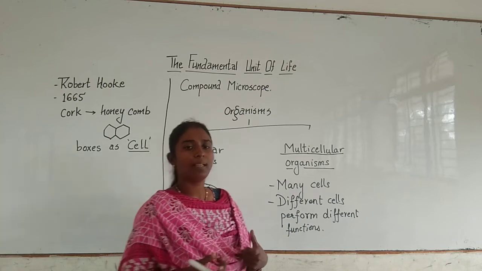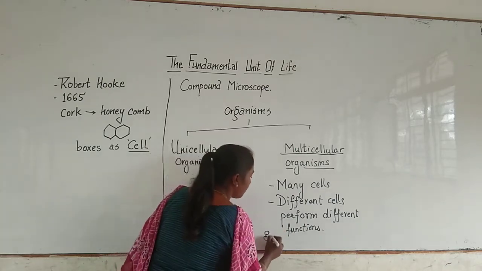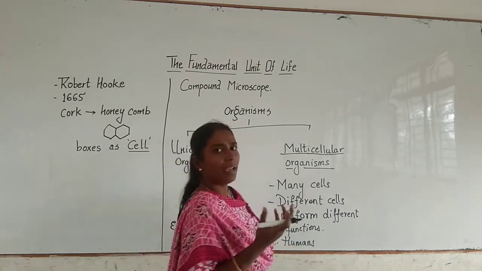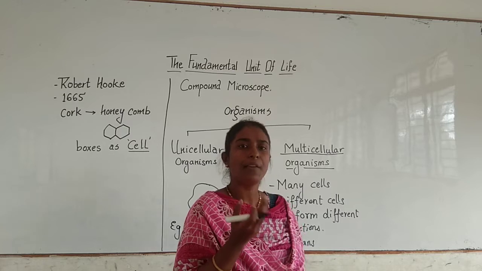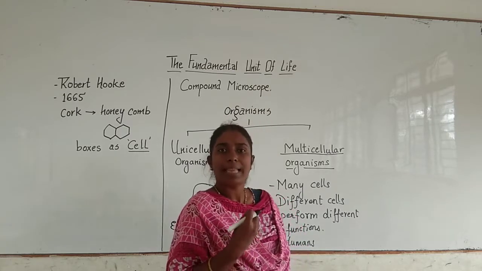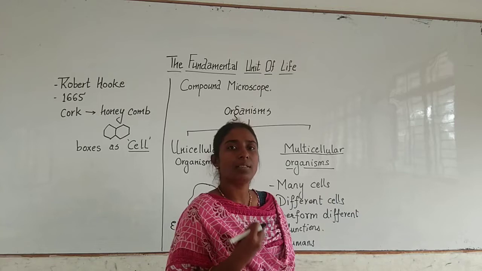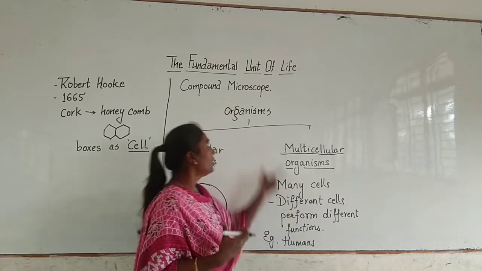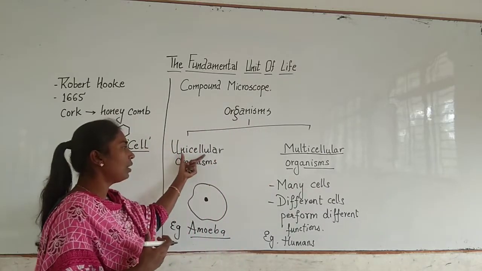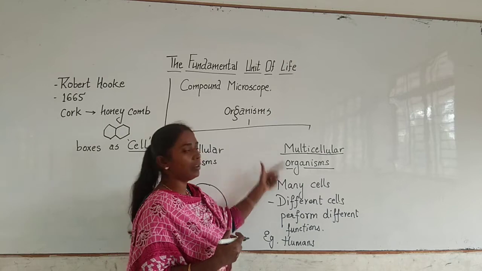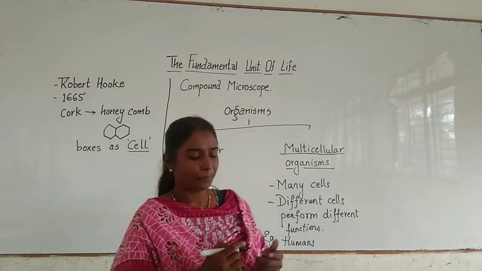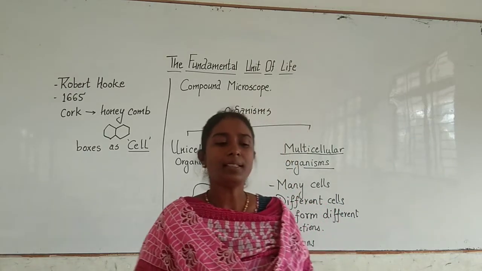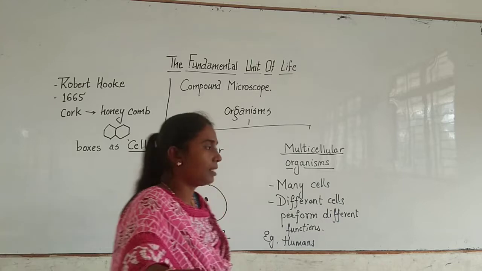Now just for example, we human beings are the best example you can have. Because we are having a different organ system for breathing, a different organ system for digestion, a different organ system for circulation of blood, right? So we are having many cells which make our body. So the organisms are made up of unicellular or single cell and multicellular, which means many cells. Now in cells also we are having different types of cells. So let us study about the different types of cells.